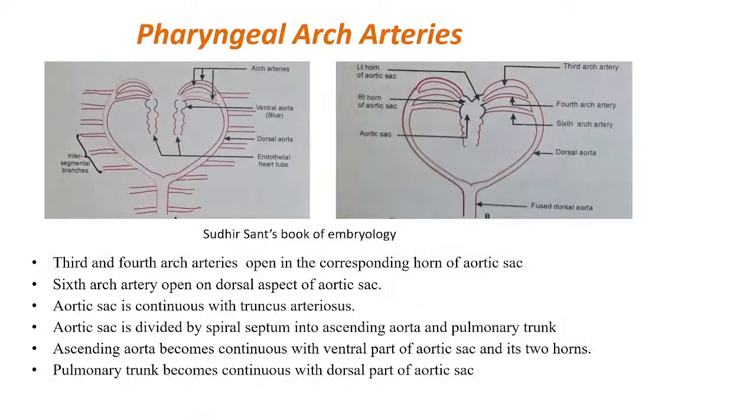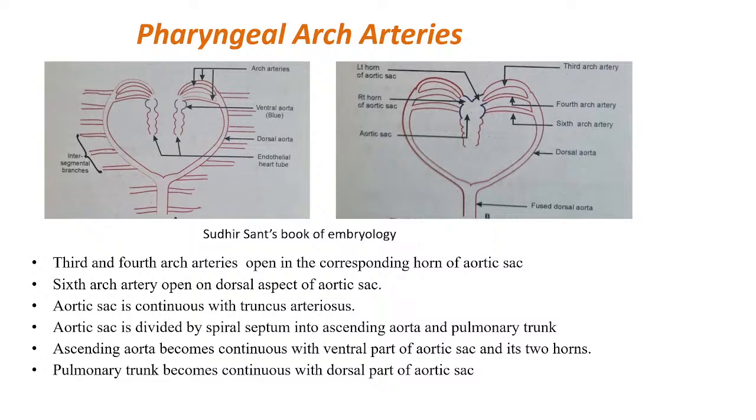So what we get is third, fourth and sixth. I will repeat again. Initially there are how many arch arteries? 6 arch arteries. Now first and second disappear, only a small portion of these two remains. Third remains in total, fourth remains in total, fifth disappears completely, and the sixth arch artery remains in total. So we get a very small part of first and second, and mainly the third, fourth, and sixth arch arteries.